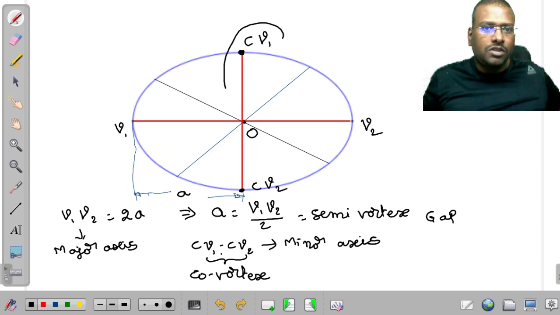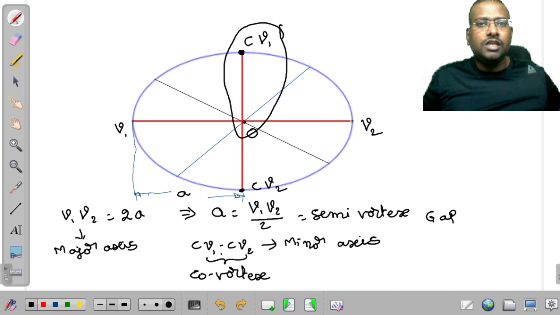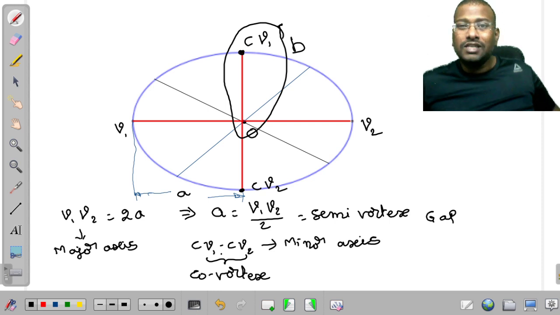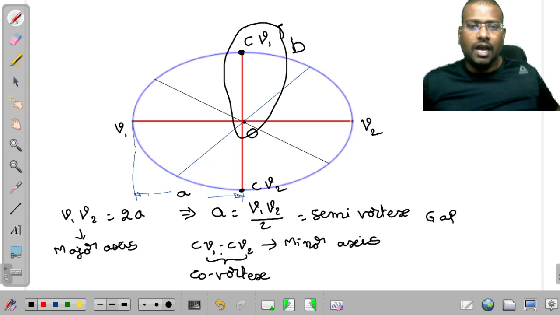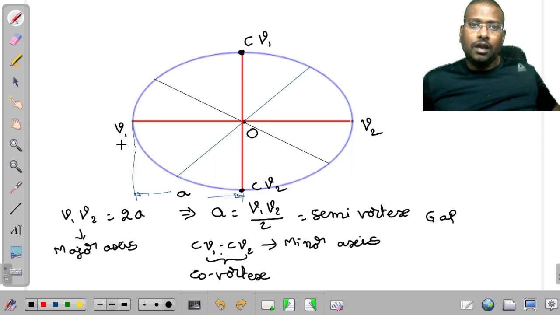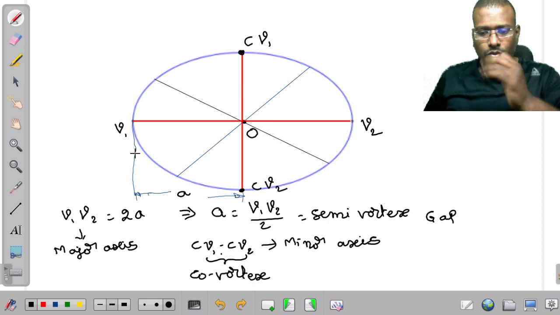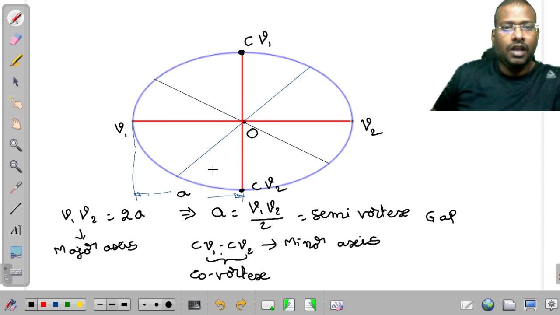But most of the times people are going to say this particular length OCV1 is considered as small b. OCV1 is the semi minor axis, semi means half of it. The semi minor axis is going to be considered as small b. How is it, sir? So let us consider.